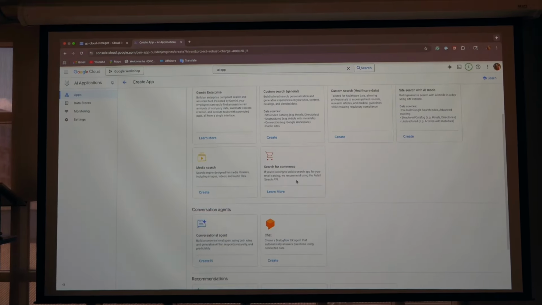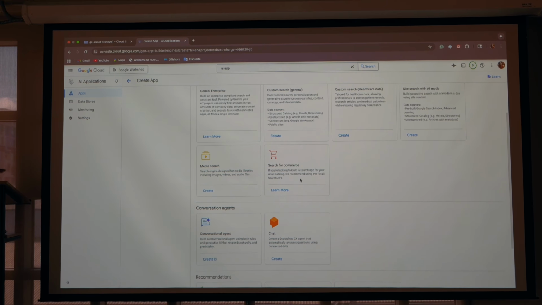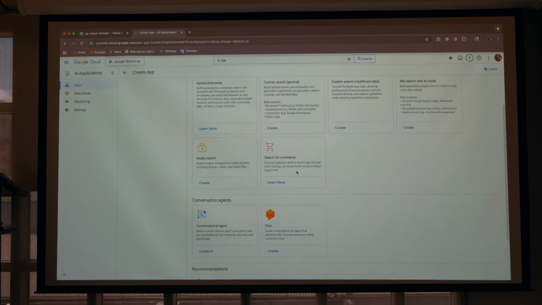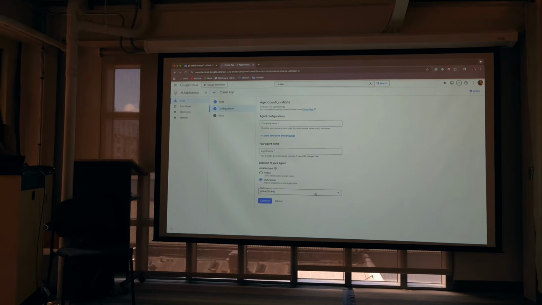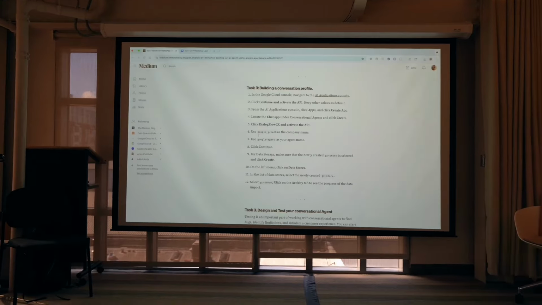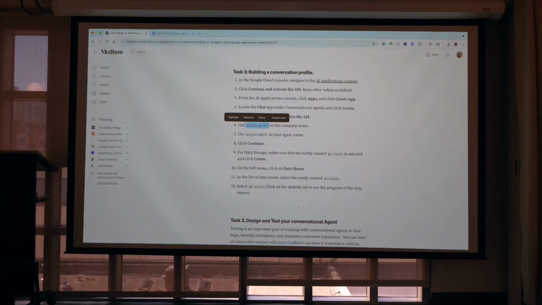In conversational agents, if you want to make an agent and chat, these are the two options. While using GCP, you can build those. We are going to click on create chat. Our company name, any company name you can give as per your requirement. So here I am giving Google Growth.